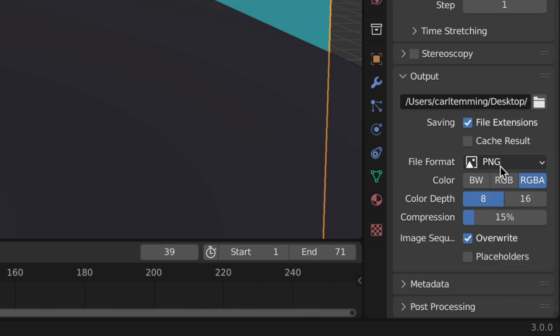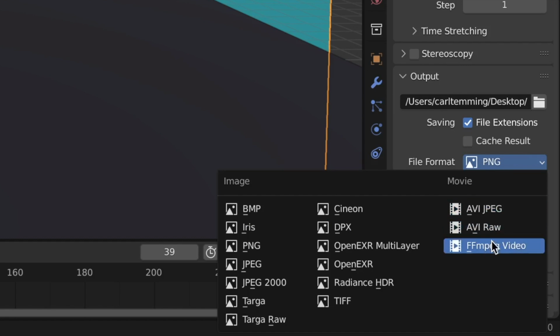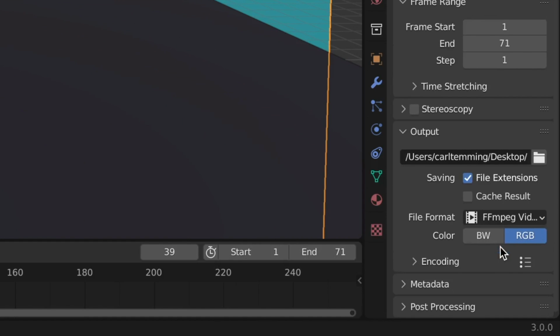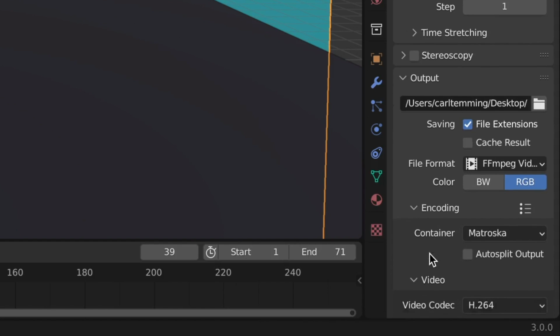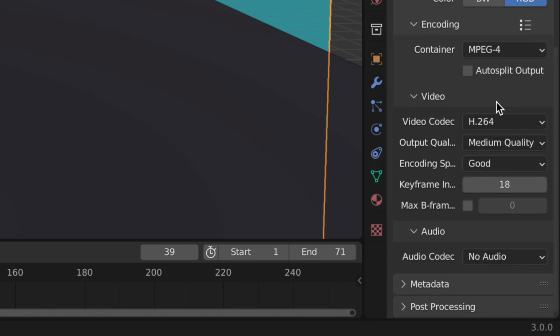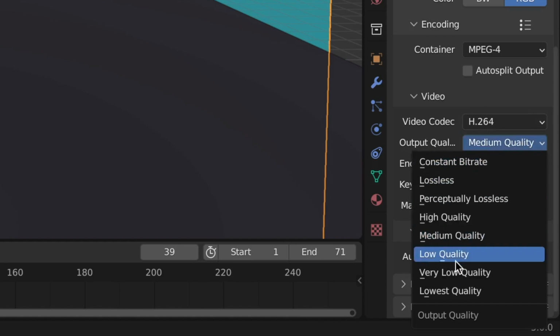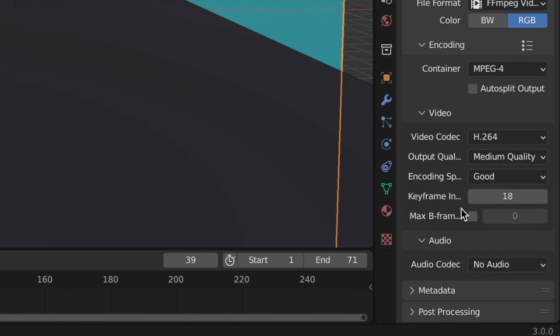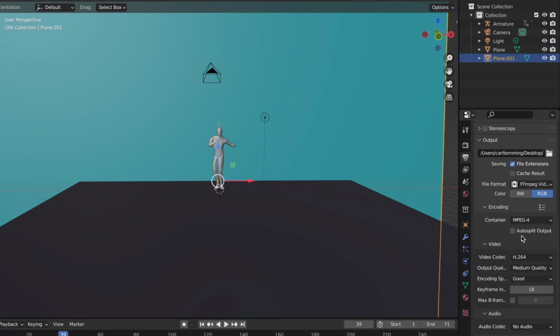Then we will go on here to file. We obviously don't want a PNG, but we want to render a video. So just go on the video and then go down here again on encoding. Then go on MPEG4. That's just MP4. That's how we want our file to be. And the rest you can just leave like that. That looks good. Like quality, you can choose if you want a very low quality, high quality. I'm just going to go with medium quality now. And then we are basically ready to render this whole thing.